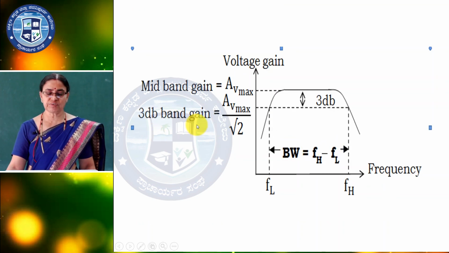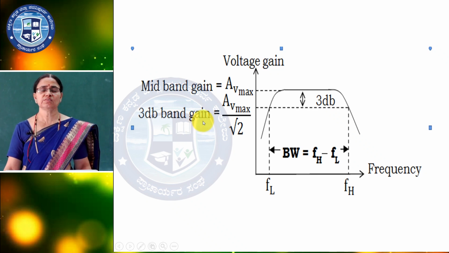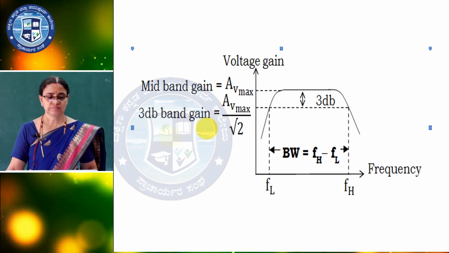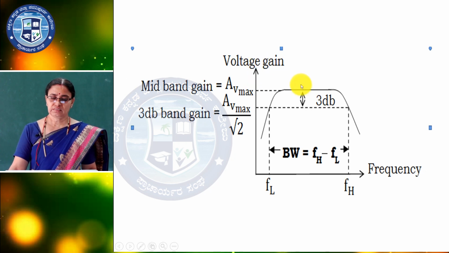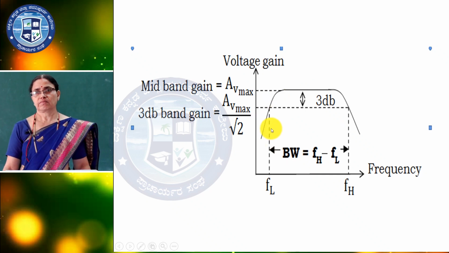Now this frequency response curve is similar to the CE amplifier curve, and even the explanations are similar: voltage gain, midband gain, 3 dB gain, even bandwidth. Here the gain decreases at low frequencies as well as high frequencies.